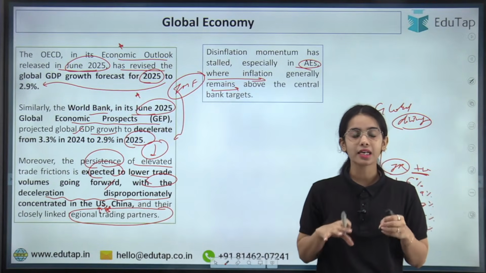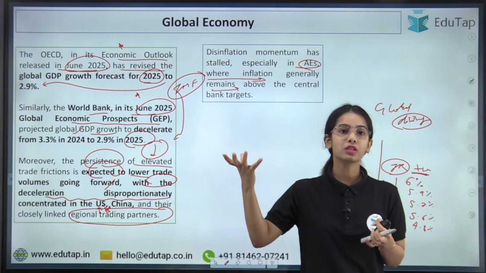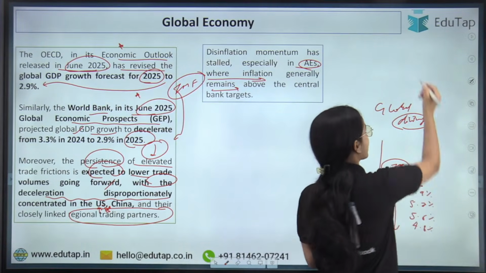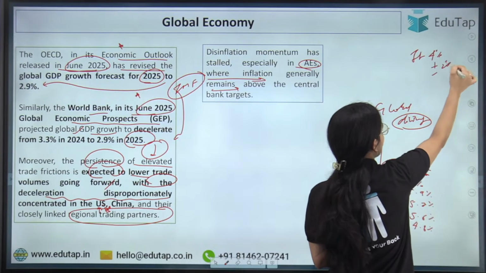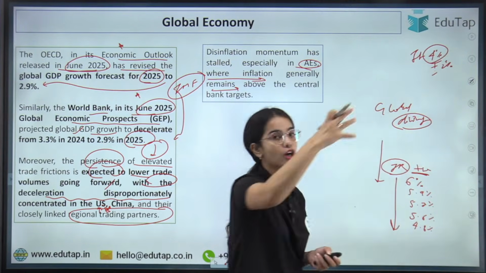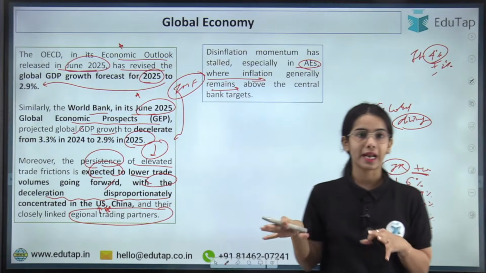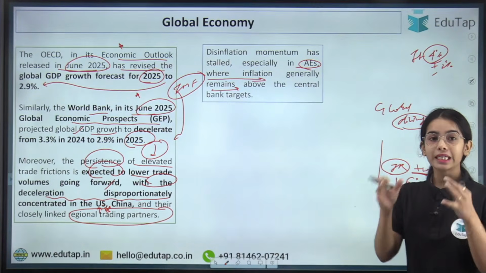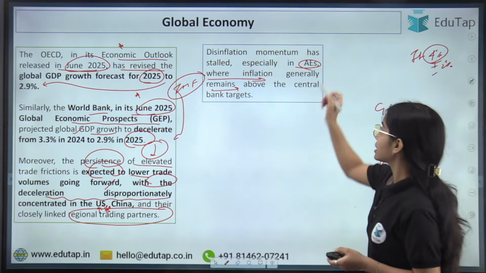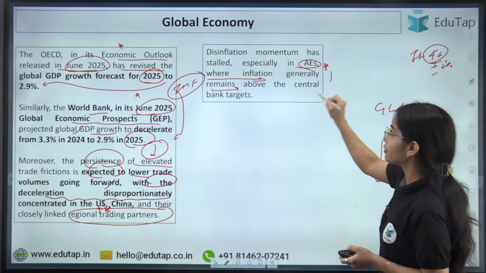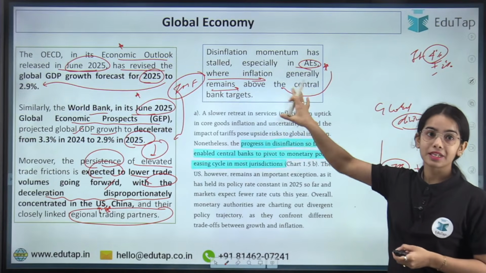that in our country we are able to achieve the inflation target. So in India, the inflation target is 4% plus minus 2%, and the inflation is expected to be around 4%. So in our country, we are at a good position. But at the global level, the disinflation momentum has stalled, especially for the advanced economies where inflation generally remains above the central bank targets.